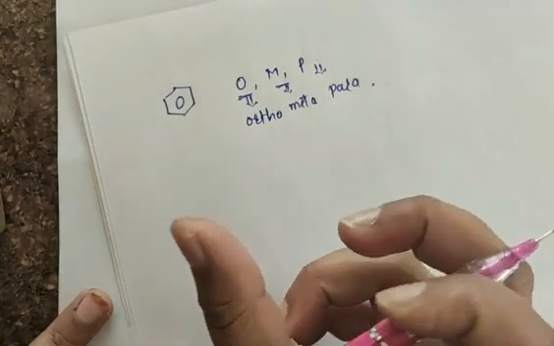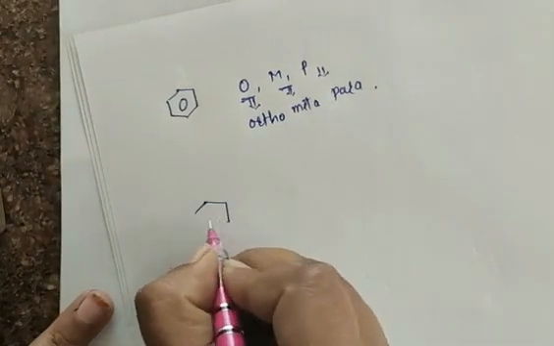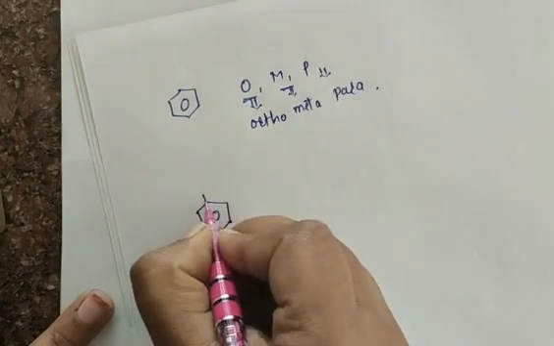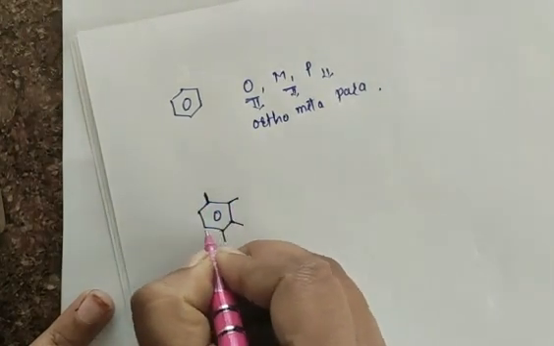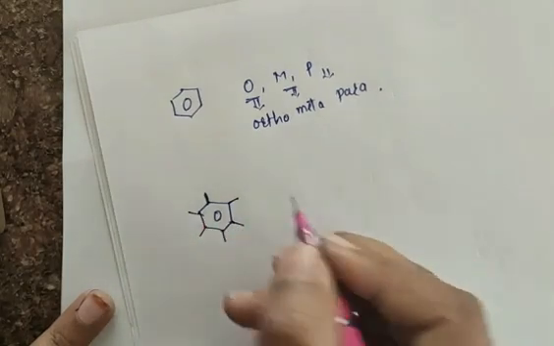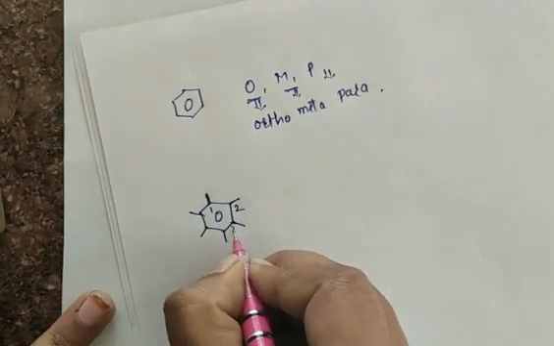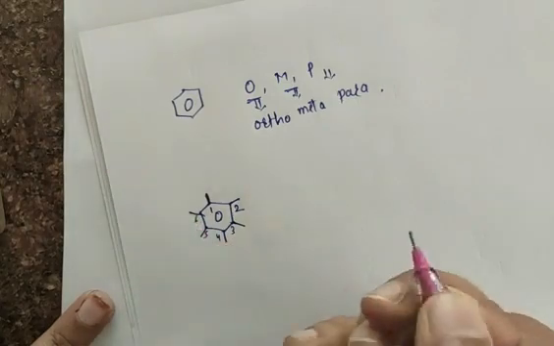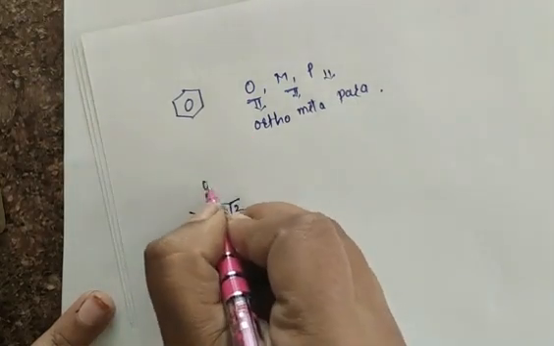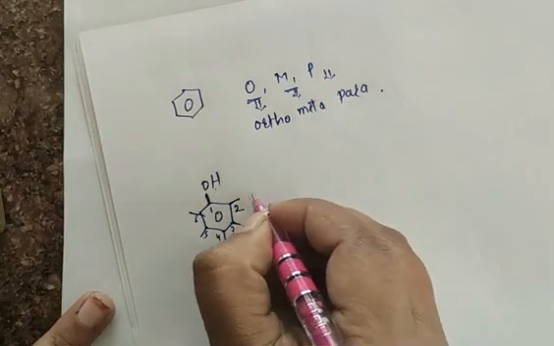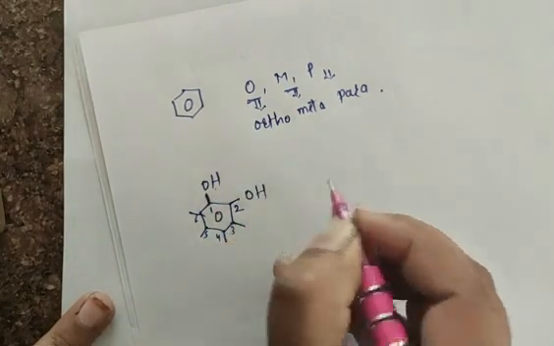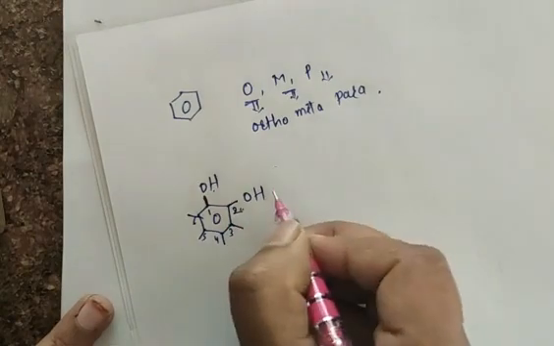Suppose here we have a benzene ring. So this is 1, 2, 3, 4, 5, 6. Yes, total we have here 6 carbon atoms. Suppose here the presence of OH, and at second position also we have OH. So this is ortho position.